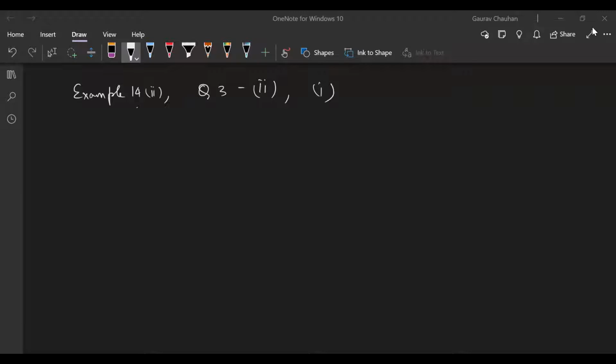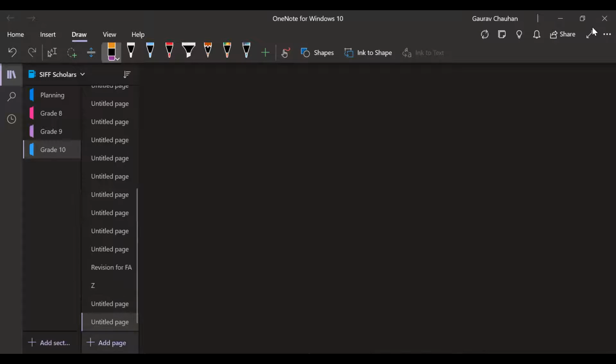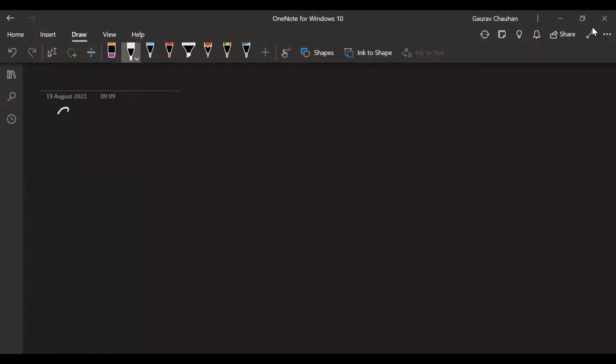The question is, this is example 14, first one. Let me write it in a new place. That is x plus 1 by x is equal to 3.